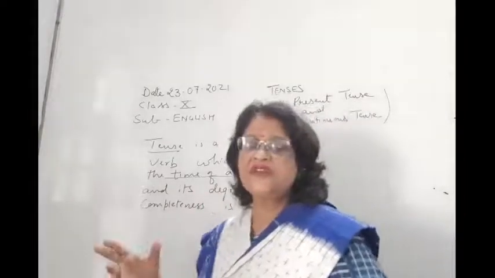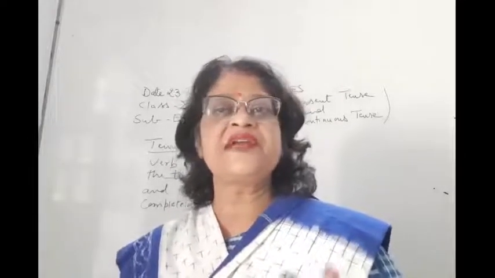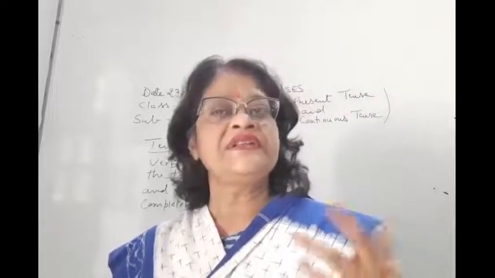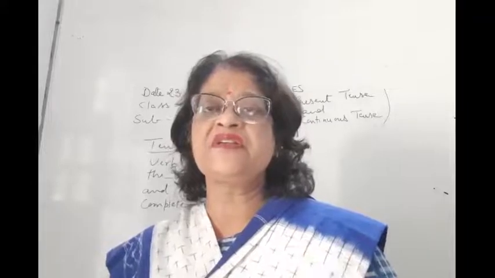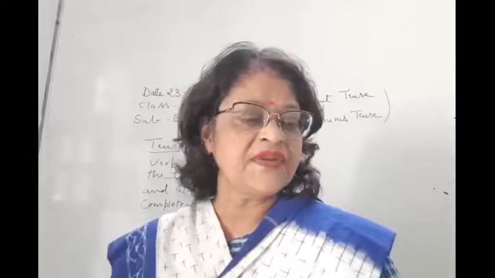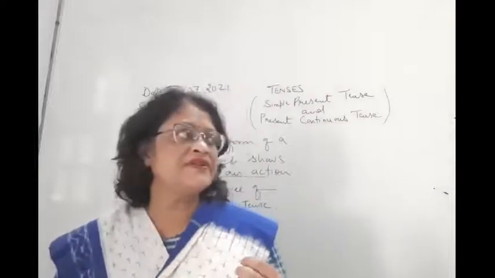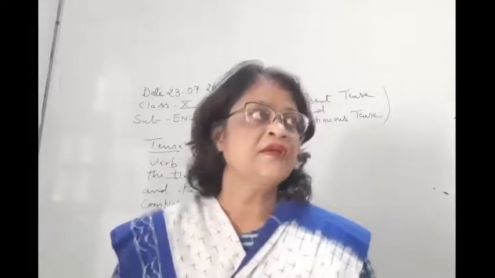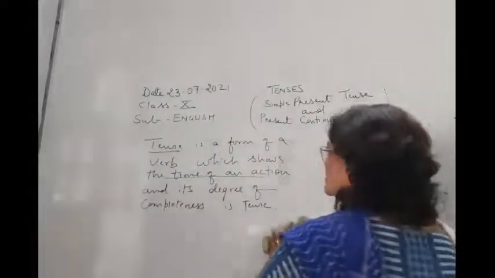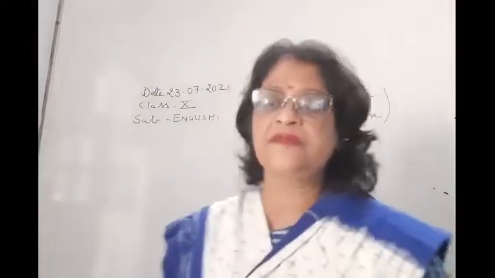Children, degree of completeness of tense tells us whether the action has happened or not, if any action has taken place or not, or whether the action is completed or not, or whether the action is continued at the time of speaking or is still in progress. So this is known as its degree of completeness. So now children, I will be writing on the board and I will be explaining in detail about the degree of completeness of an action.